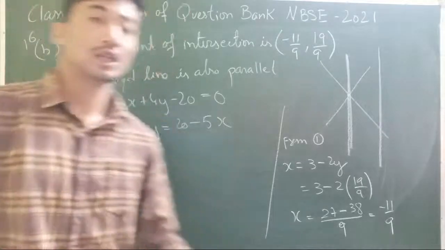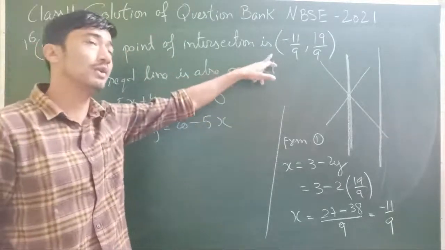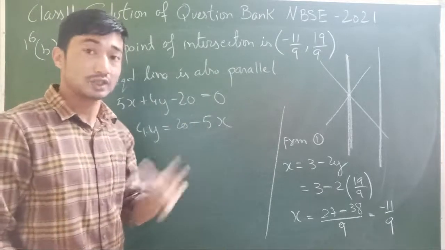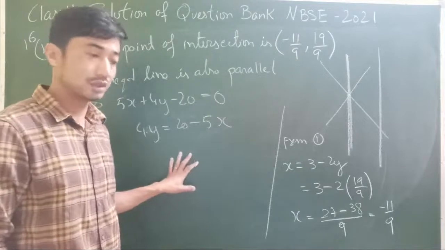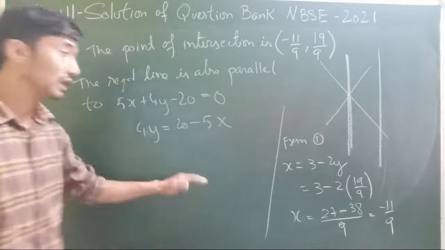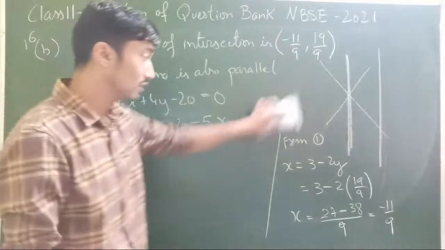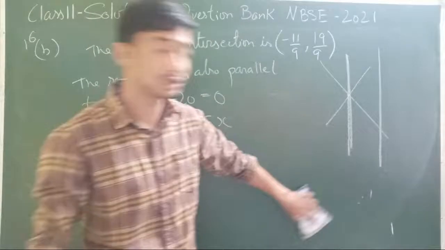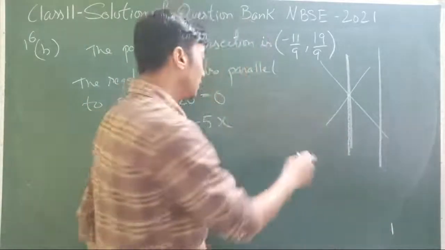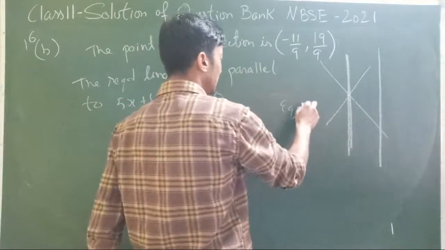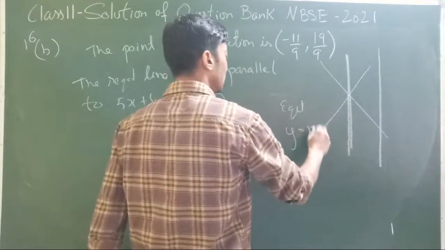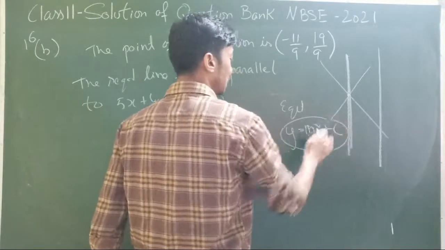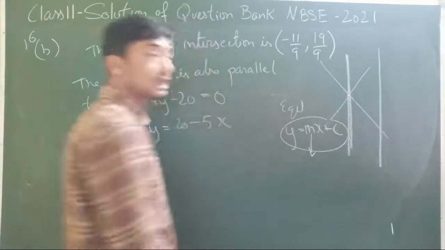Because remember, our required line passes through one point, but to find out the equation of a straight line, you need the slope also. There are many conditions, keeping in mind this particular question, as I gave you the two theorems. So I still cannot get the equation of the straight line because I still do not have the slope. But it is very clearly given that our required line is parallel to this given line. Now, the equation of a straight line in slope form is given by y equal to mx plus c, where m represents the slope.